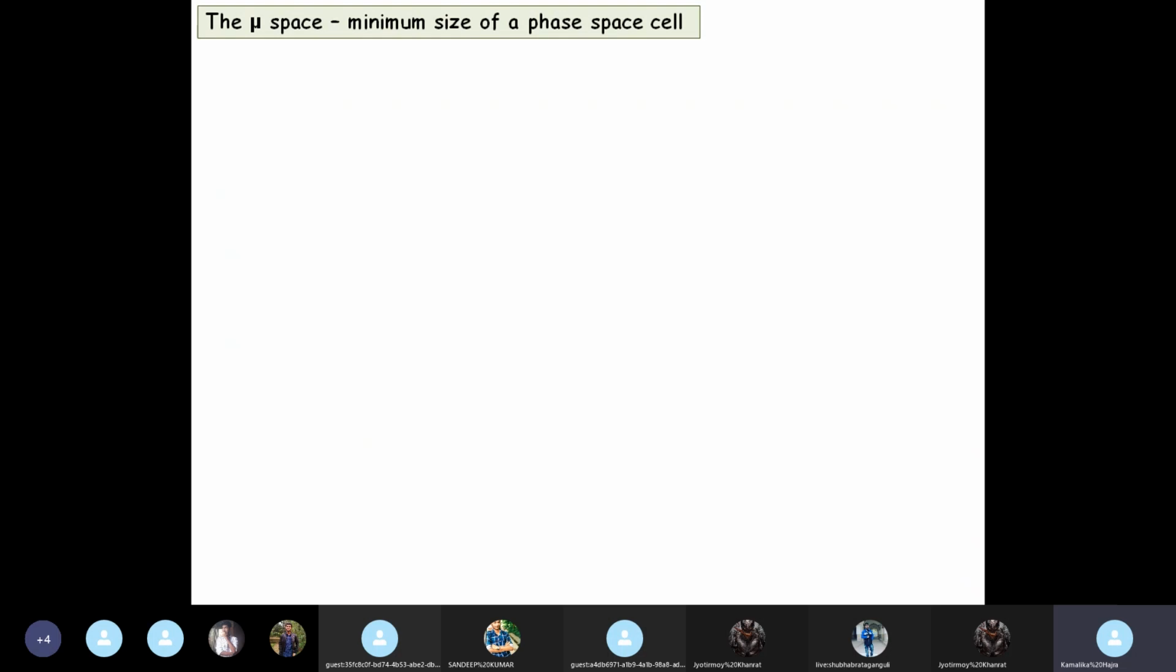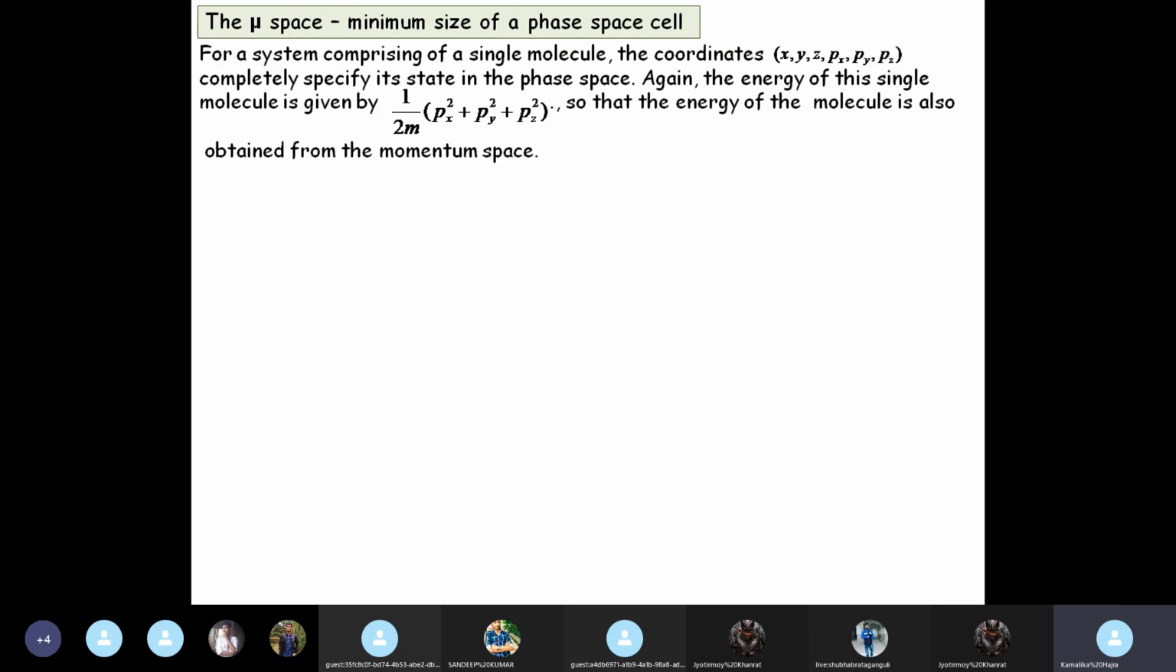In the mu space, we will be able to define the minimum size of a particular cell in the phase space. Particular cell means the minimum volume that may be occupied in a phase space cell. So for a system comprising of a single molecule, just one monoatomic molecule, the coordinates x, y, z, px, py, pz completely specify its state in the phase space.